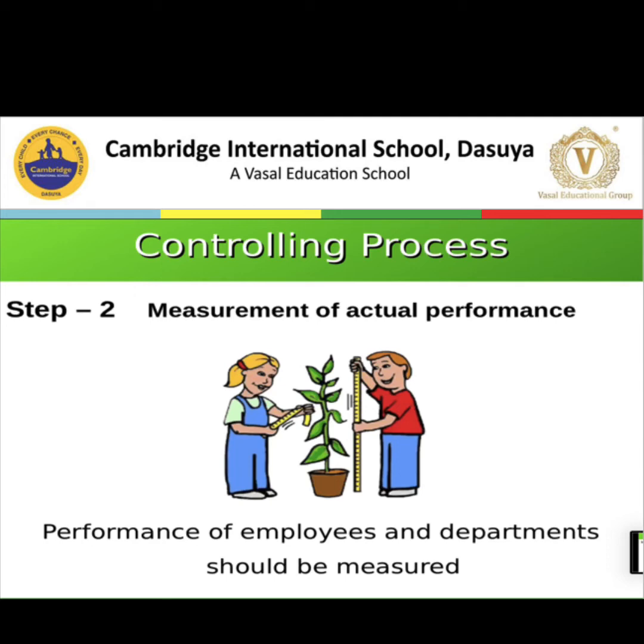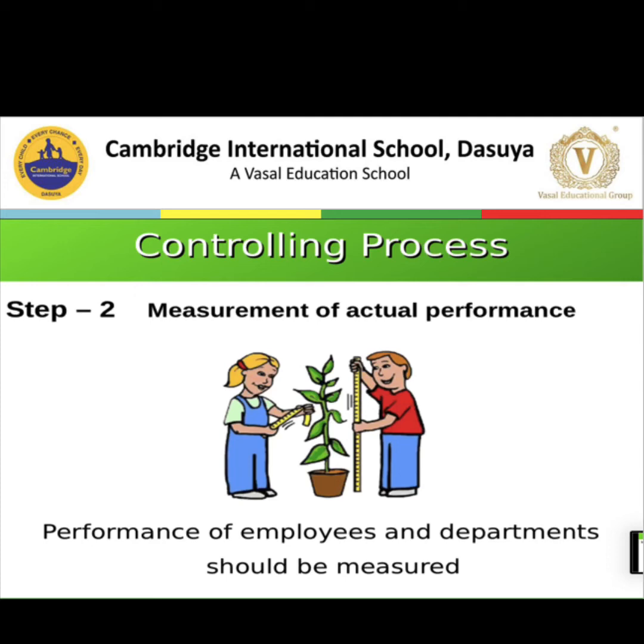Now after setting performance standards, the next step is measurement of actual performance. After setting standards, manager has to measure the actual output, or we can say actual performance of an employee. We need to measure what actually employee has done. There are many ways to measure the actual performance or actual output of an employee, like performance report, daily performance report we can prepare, manager can prepare.